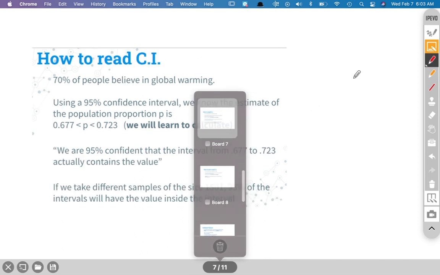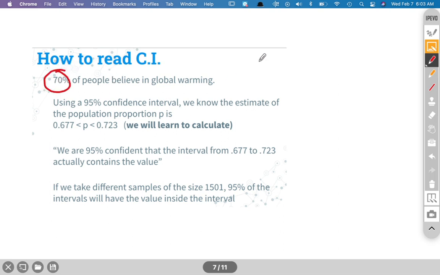So we went back to the population proportion; the sample proportion, I should say, was 70%. I want to be 95% confident that we know where the population proportion is. In this case, we did the problem and this is the answer we get. This is exactly how to read that confidence interval. We use 95% confidence, so we are 95% confident that the population proportion, the percentage of people that said yes, they believe in global warming, sits between 67.7% and 72.3%. That is how you read this.